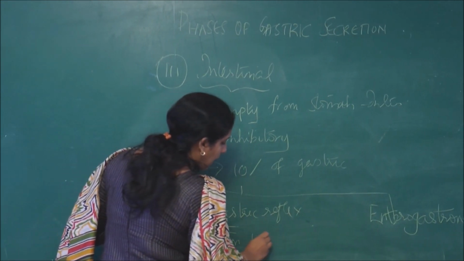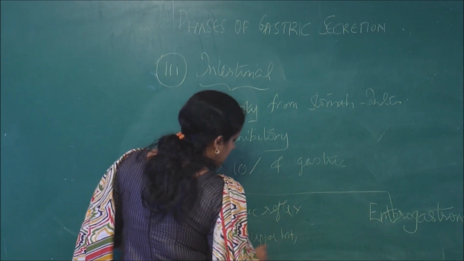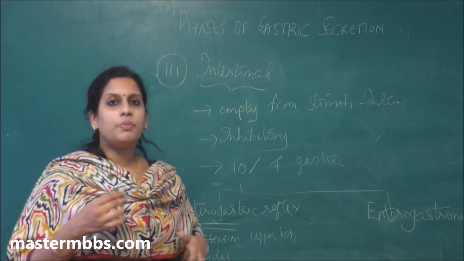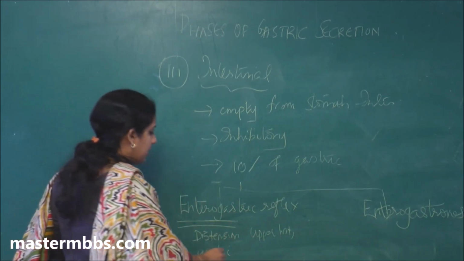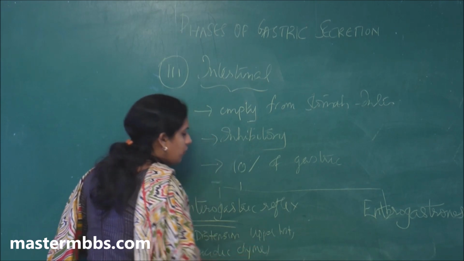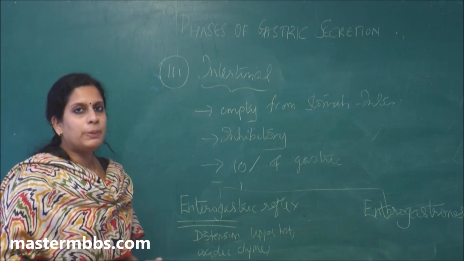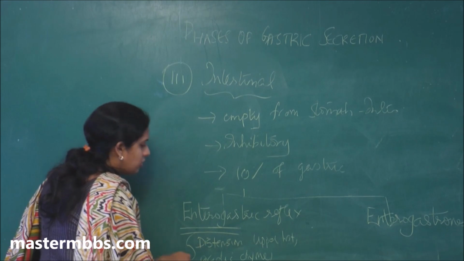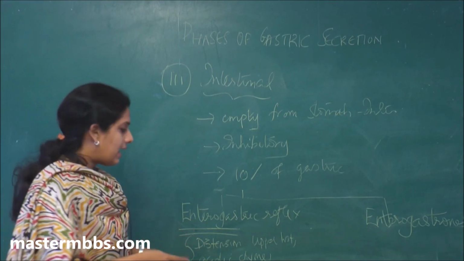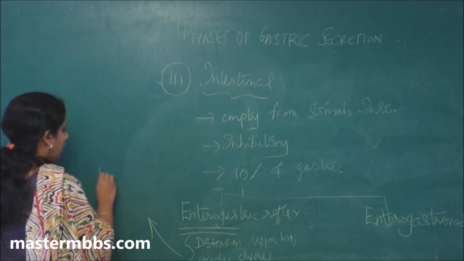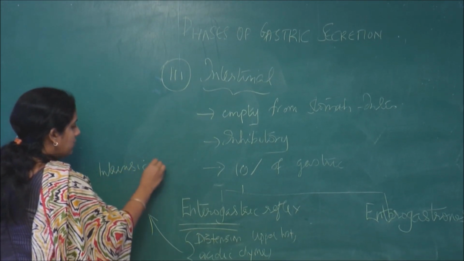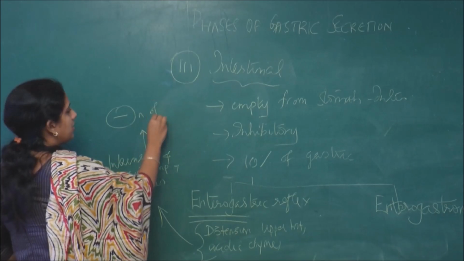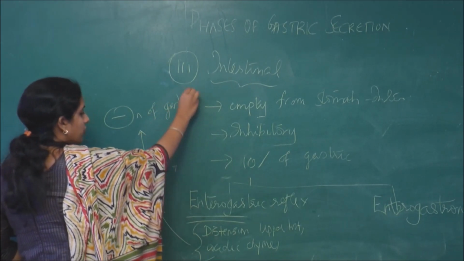The distension of the upper intestine and the presence of acidic chyme, because you know that in the stomach the pH is very low and the chyme becomes acidic, and the presence of acidic chyme in the intestine, amino acids, polypeptides or other partially digested products will exert an effect on gastric secretion, via affecting the intrinsic and extrinsic nerves, so as to cause an inhibition of gastric secretion. So this is the mechanism of action of the enterogastric reflex.